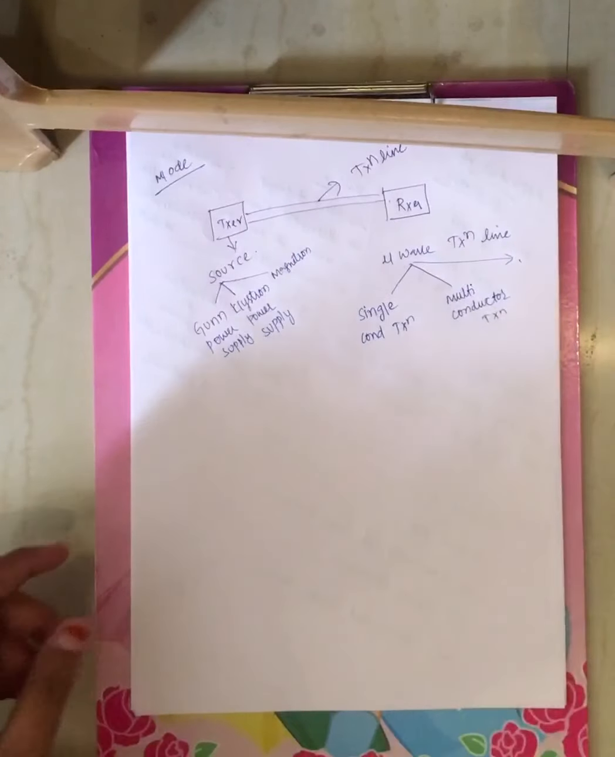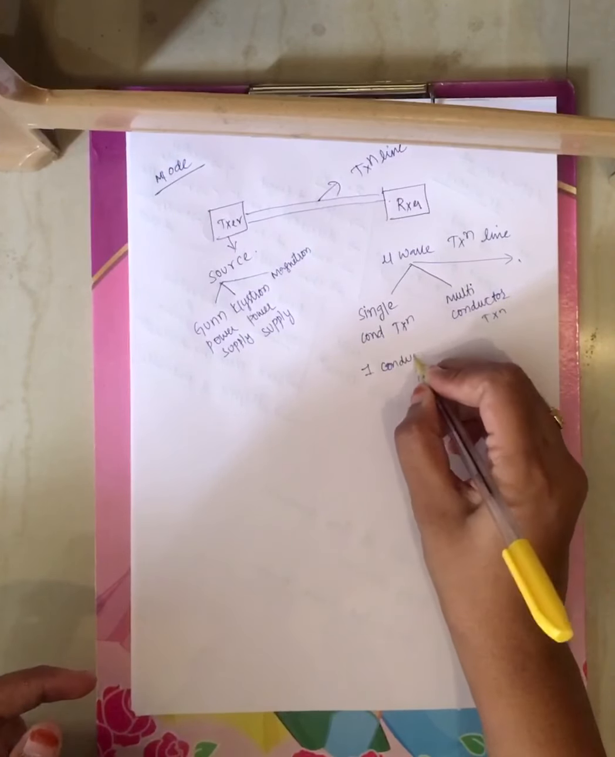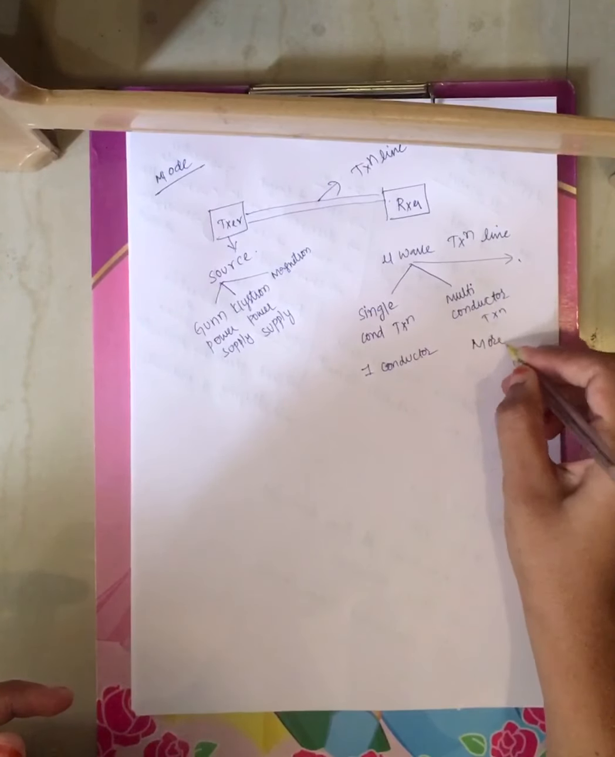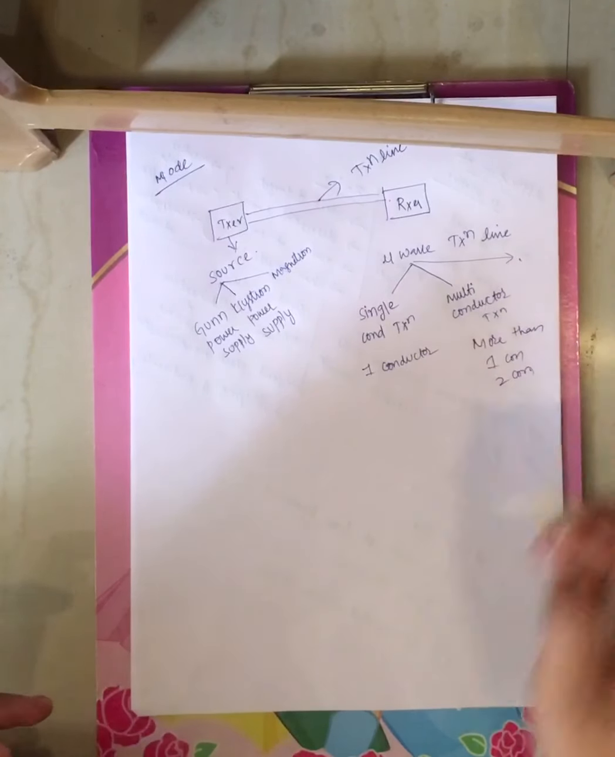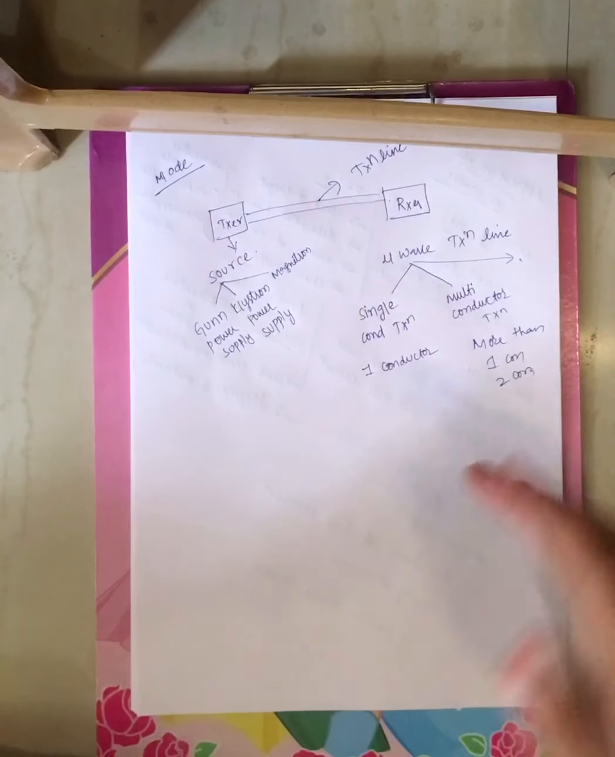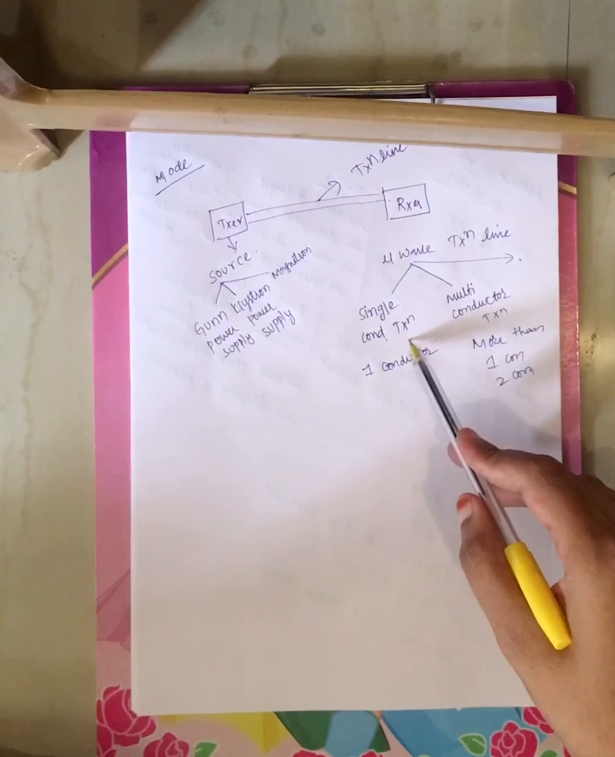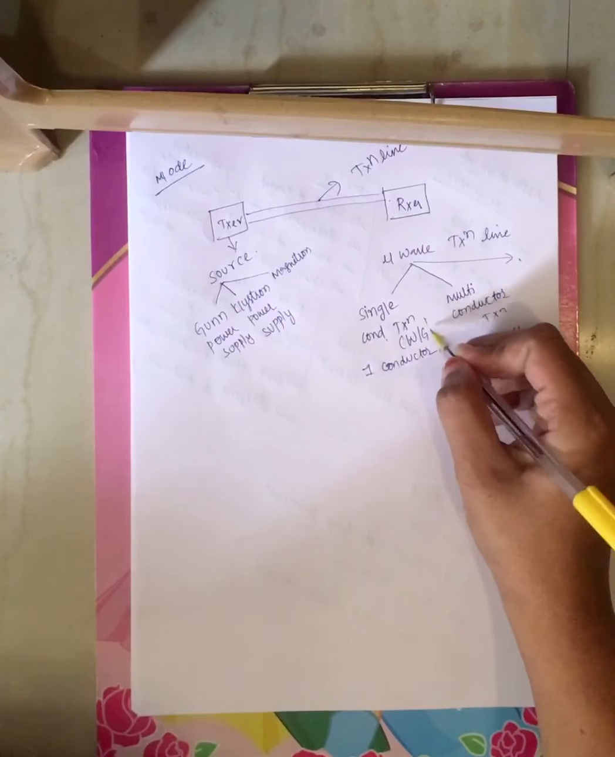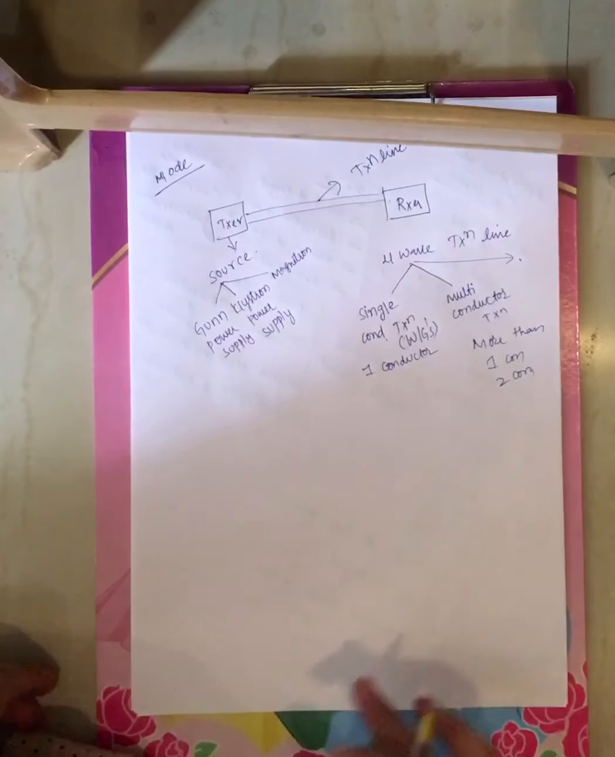A single conductor transmission line is a transmission line which contains only one conductor. A multi-conductor transmission line is a transmission line which contains more than one conductor, nothing but two conductors. There are actually three types, but based on conductors I am saying only two types. One is the single conductor transmission line, which contains only one conductor. Single conductor transmission lines and waveguides are both the same. And you have multi-conductor transmission lines which have more than one conductor.